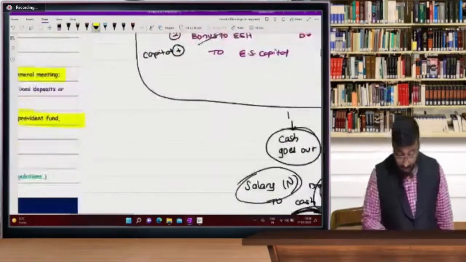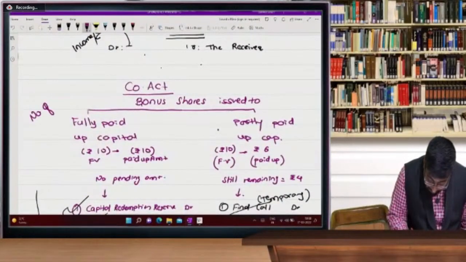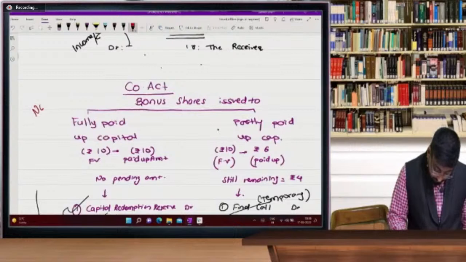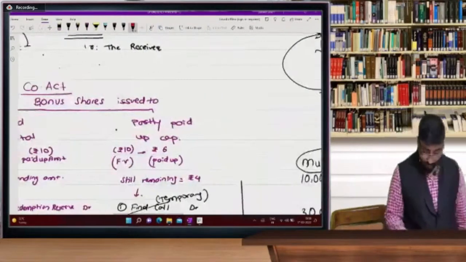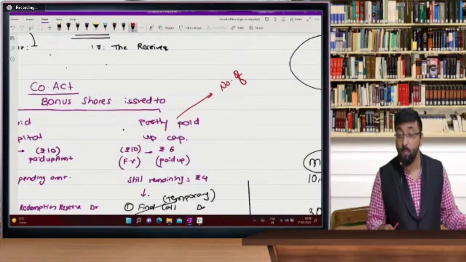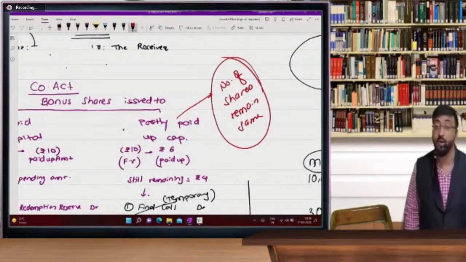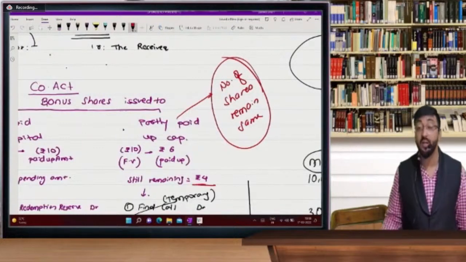Now see, I forgot to tell you: here the number of shares is increasing. You can write it with a red pen. Number of shares here increases. And here, only the final call you called in the form of bonus shares, so your number of shares remains the same before and after the bonus, because you are taking only 4 rupees from the shareholder in the form of bonus shares.